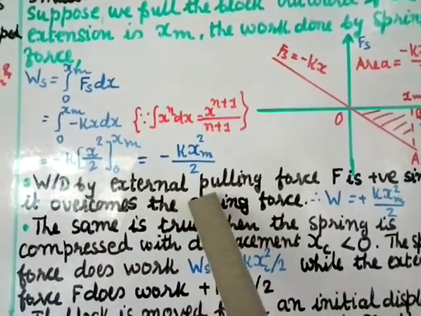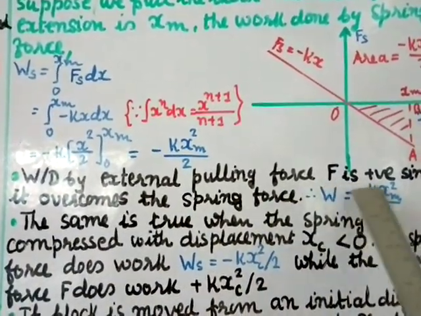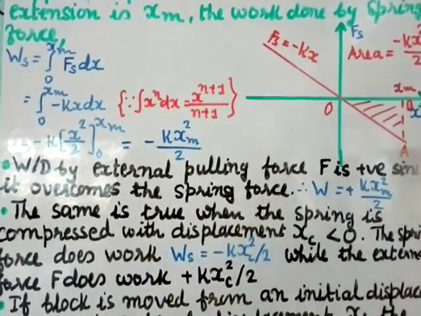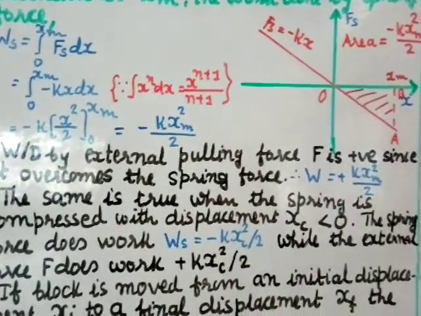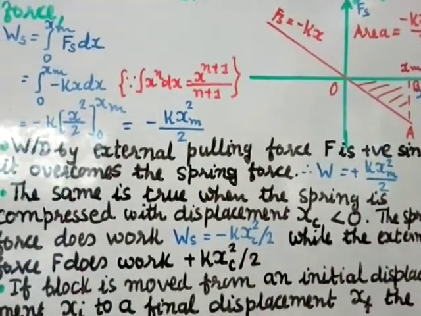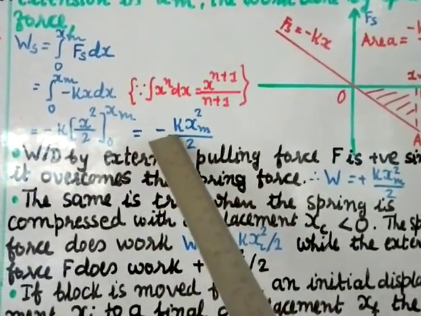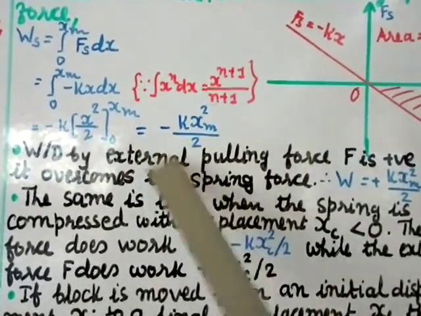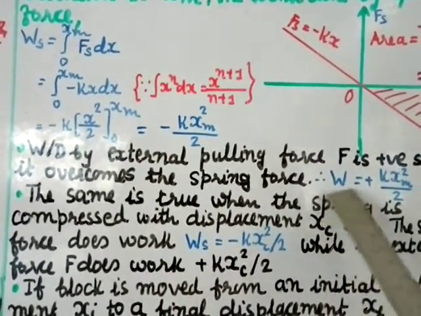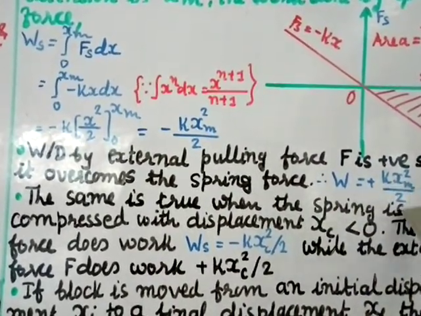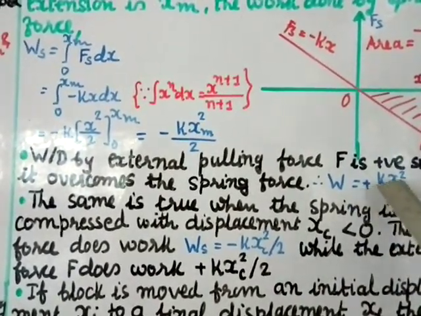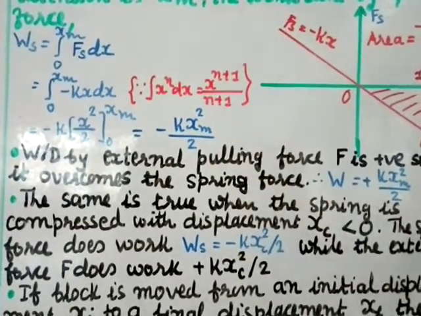Work done by the external pulling force F is positive since it overcomes the spring force. Why? Because it is overcoming the spring force. The spring force is given as minus kx_m square by 2. Since this is negative, the external pulling force will be positive. That means W is equal to plus kx_m square by 2. This is the work done by the external pulling force, positive kx_m square by 2. Same, but it is positive.